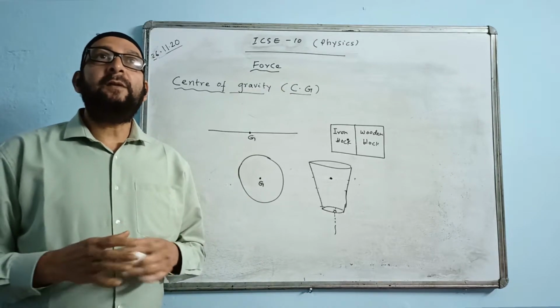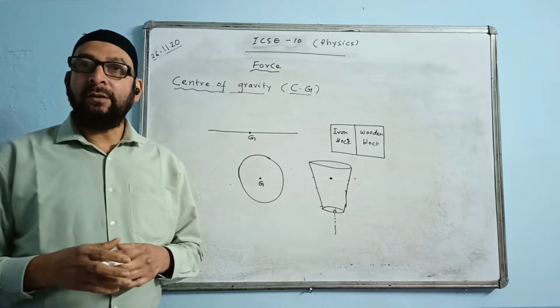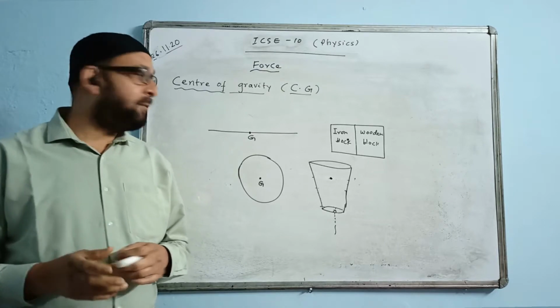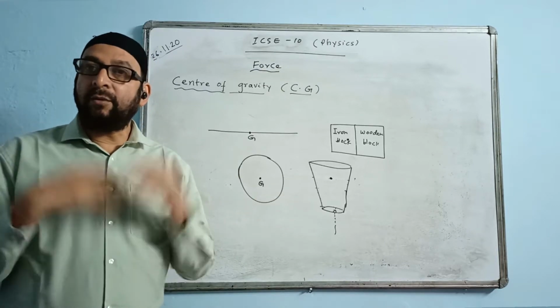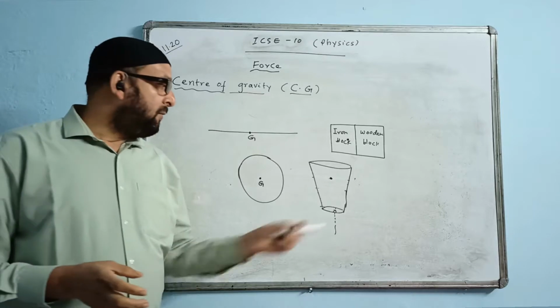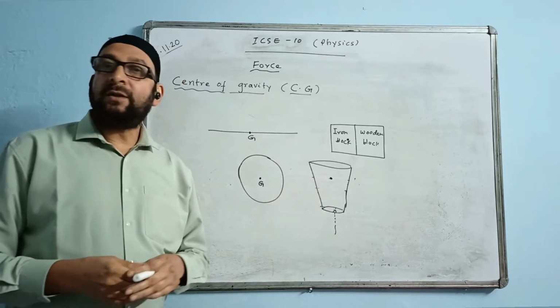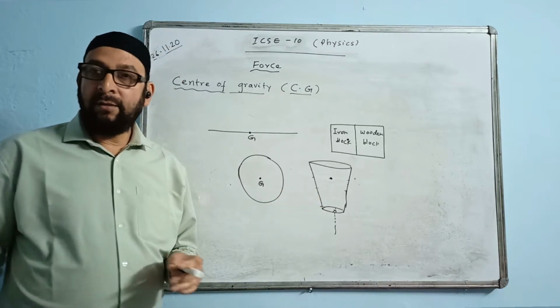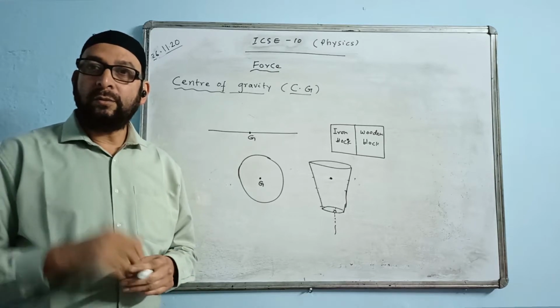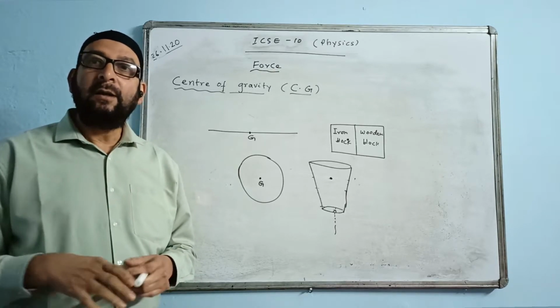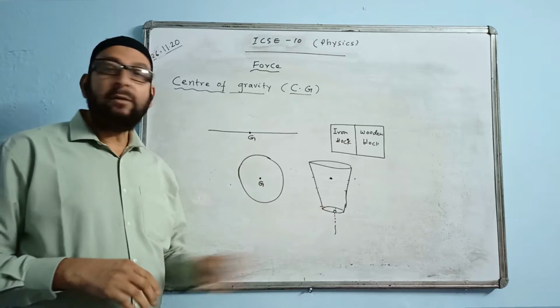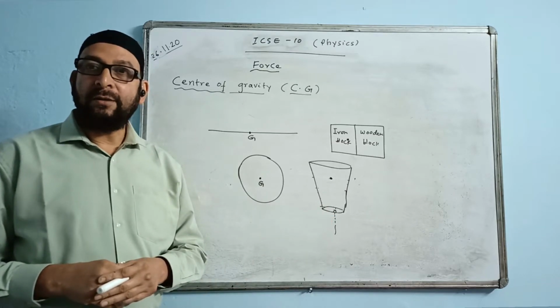So a question may come: describe your observation regarding the changing position of CG. When the water is allowed to leak gradually through the hole, what is your observation?